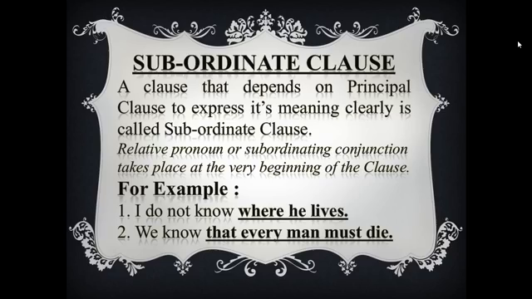So a subordinate clause is a dependent clause. It depends on a principal clause to express its meaning clearly. Without the help of a principal clause, a subordinate clause cannot express its meaning clearly. Okay? Now I think it's clear what I'm saying.